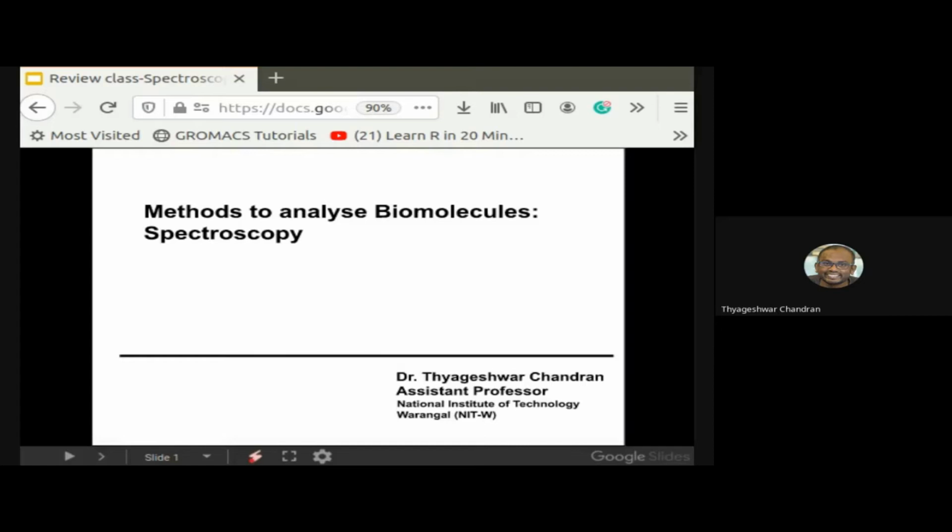I would love to cover a bit of centrifuge and ultracentrifuge at the end of the session, if we have enough time. And a couple of other topics related to the biotechnology field, we will see at the end of this semester if time permits. For the mid-sem examination, we have the topic of spectroscopy. In spectroscopy, we can leave out a couple of topics such as NMR, nuclear magnetic resonance spectroscopy, mass spectroscopy, and X-ray crystallography.